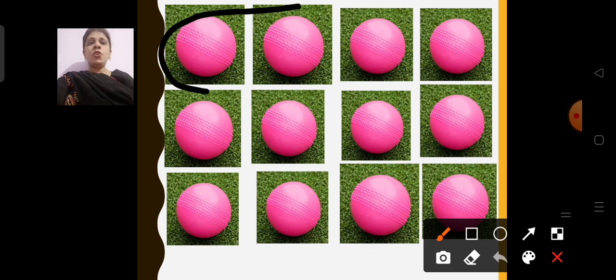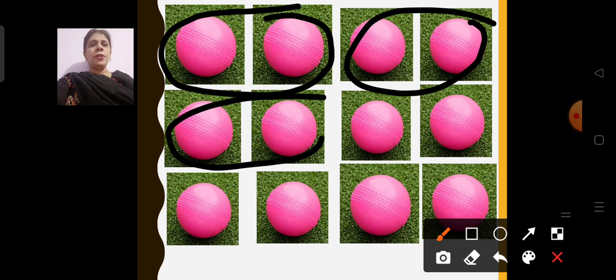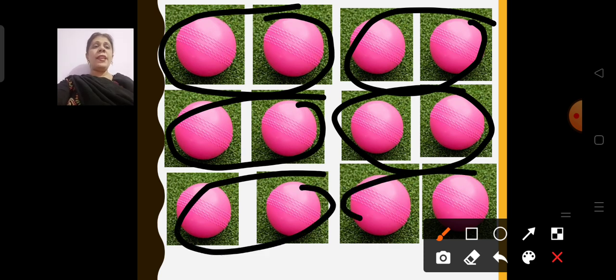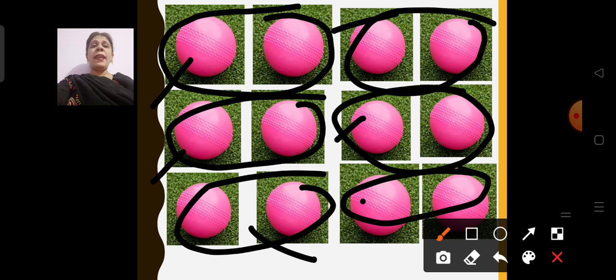Now children, I can take 2 in one lot also. 2, 2 are 4, 2 more 6, 2 more 8, 2 more 10 and 2 more 12. So let me count and see how many lots I have made. 1, 2, 3, 4, 5, 6. So I have made 6 lots. When I take 2 balls in each lot, I will be able to make 6 lots. Okay. Now I can make in a different way also.